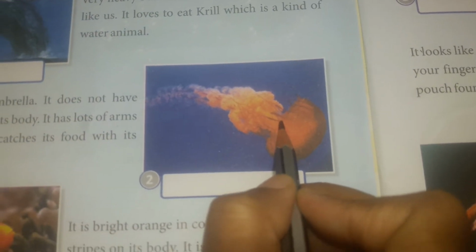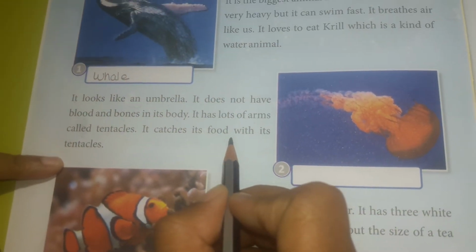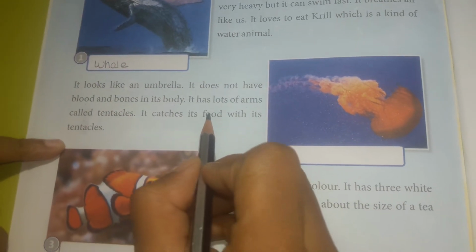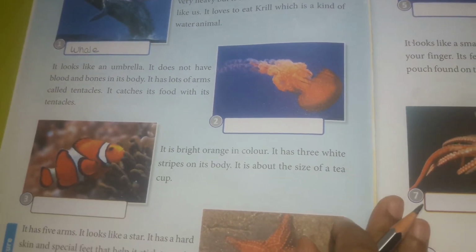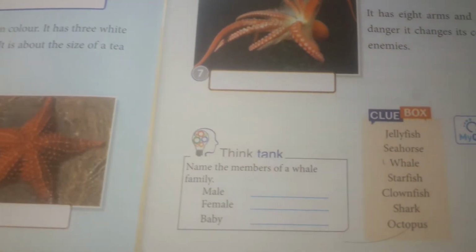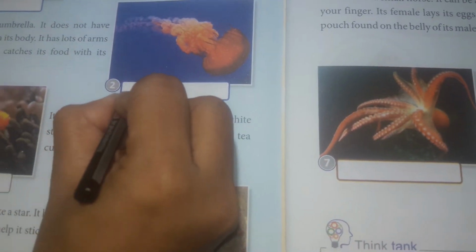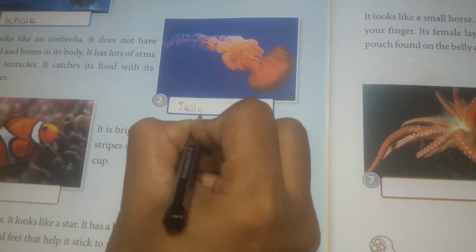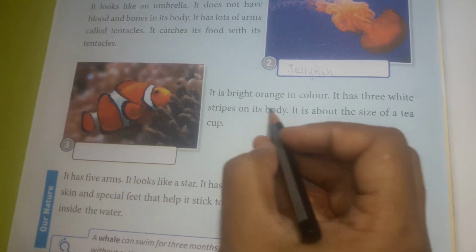These are called tentacles, and these tentacles help this animal to catch food. Okay, and which animal is this? Let's look for the answer. Number 2, jellyfish. So here we write jellyfish.